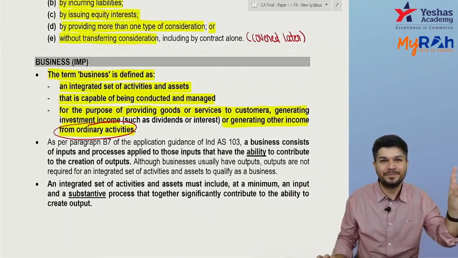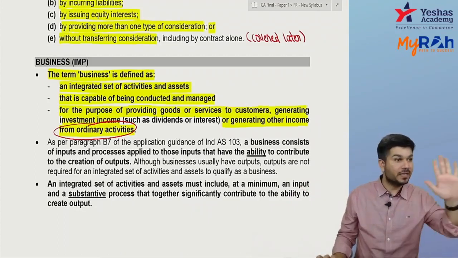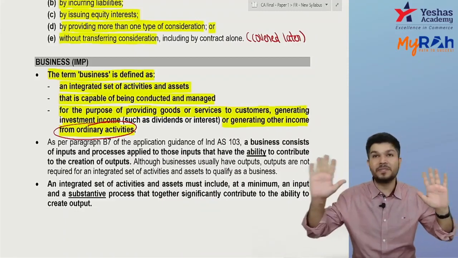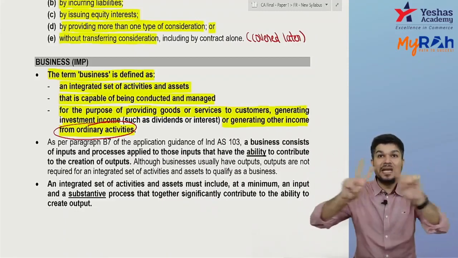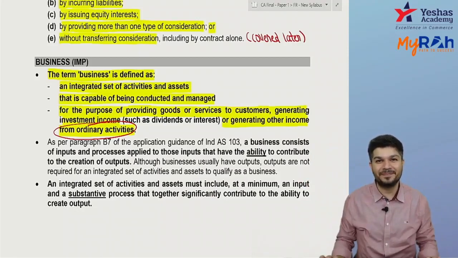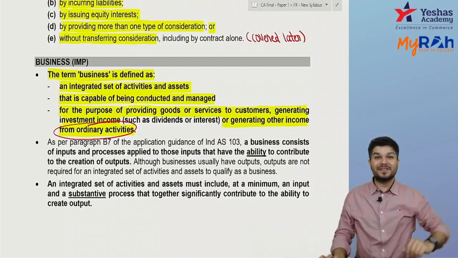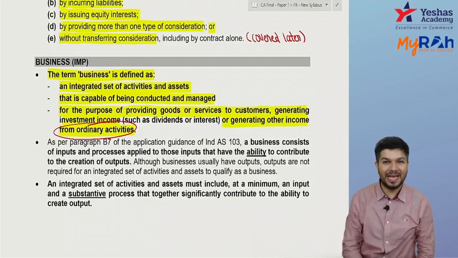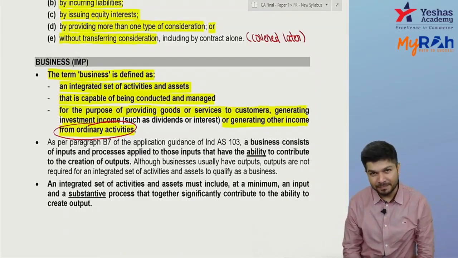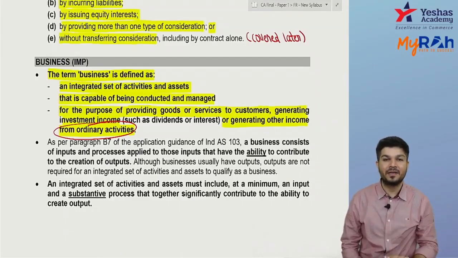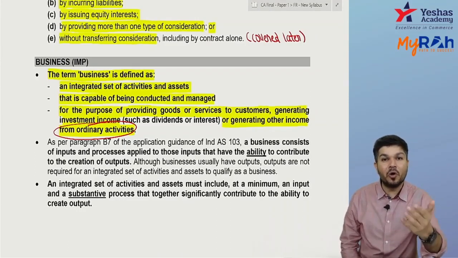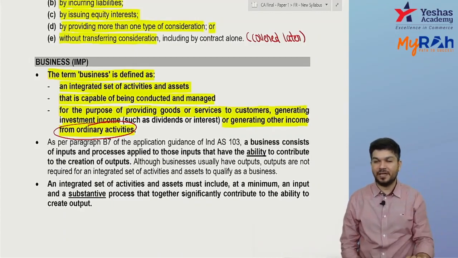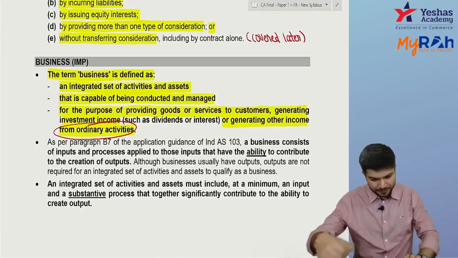No. So I told you there has to be a control getting and there has to be a business. You are getting a control over another business. Both elements have to be present. Okay, so what is a business? It's an integrated set of activities and assets capable of being conducted and managed in order to provide goods or services, or to provide investment income or other income from your ordinary activities. Are you clear?